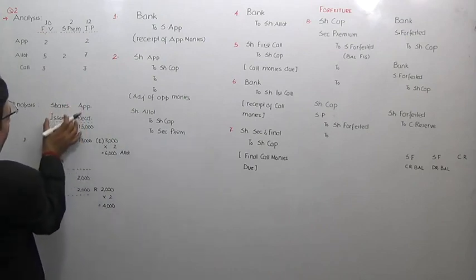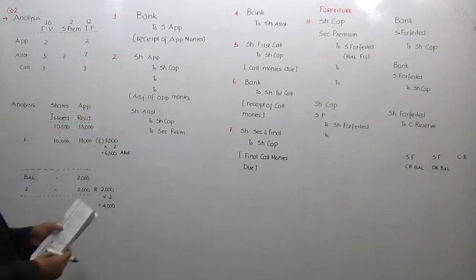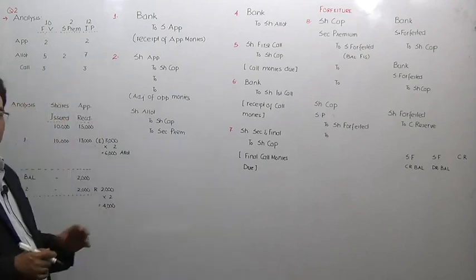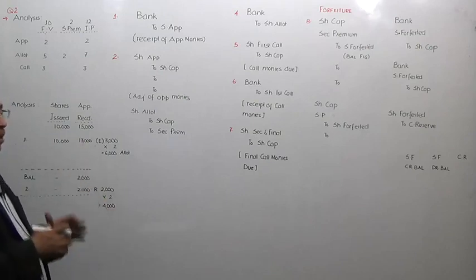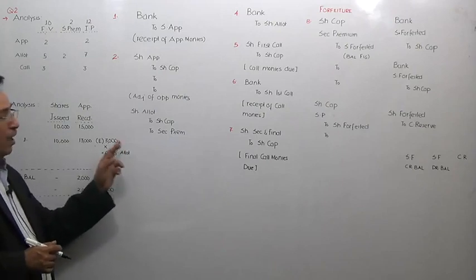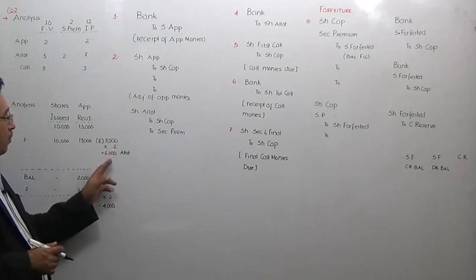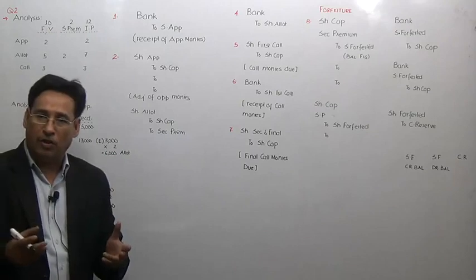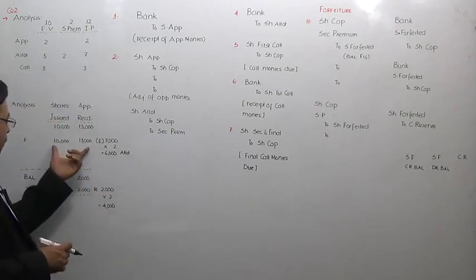First you write shares issued 10,000, applications received 15,000. You note down the decisions of the directors. Now the first decision is all the shares, that is 10,000 shares, will be allotted among 13,000 applicants. Then you take the difference 3,000. Because this is excess money, pro rata case, this particular money, 6,000 rupees, will be adjusted against the next call, that happens to be allotment. And then we will balance it.